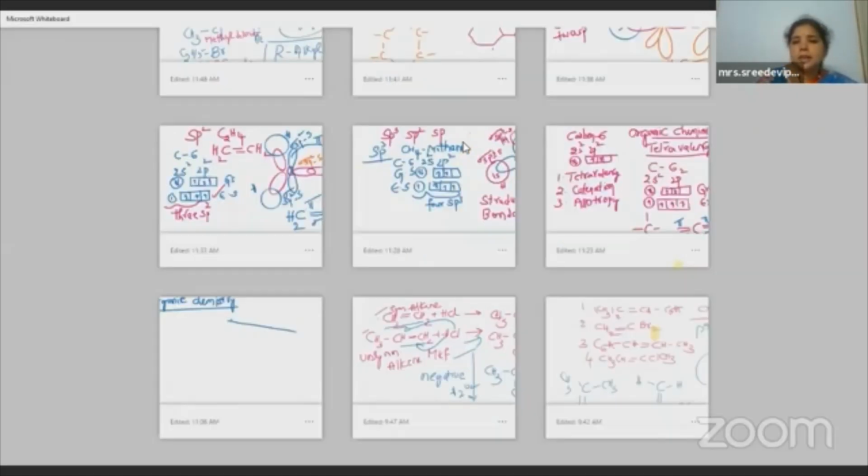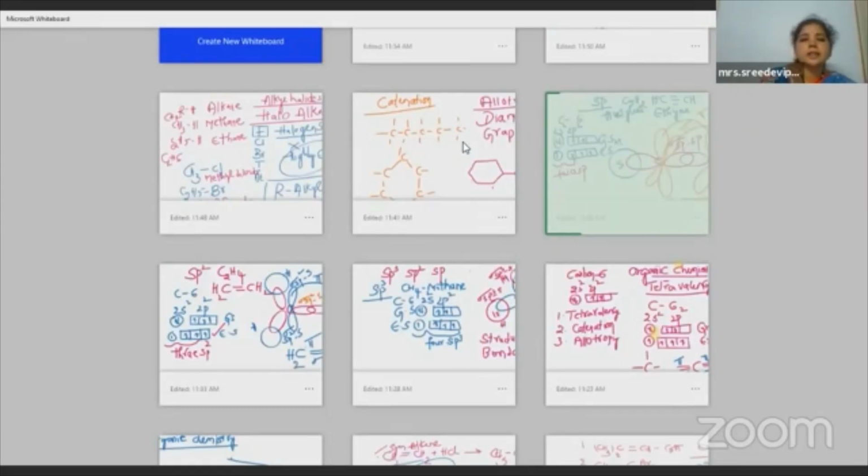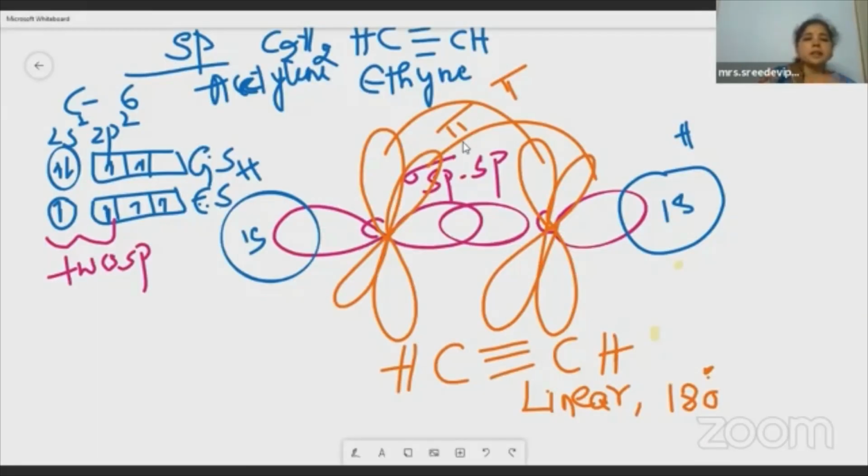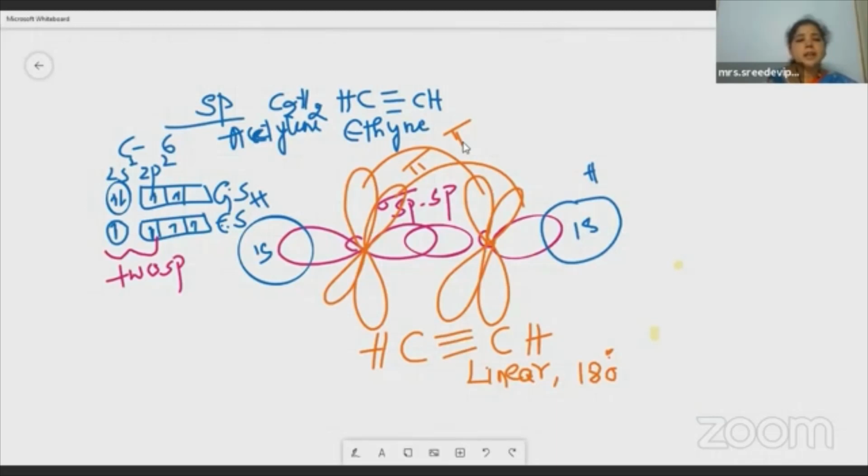Now let us move to the last type of hybridization, that is sp hybridization. The example mentioned here is acetylene. The common name is acetylene, and ethine is the IUPAC name: 2 carbons, eth, and a triple bond, ine, ethine.